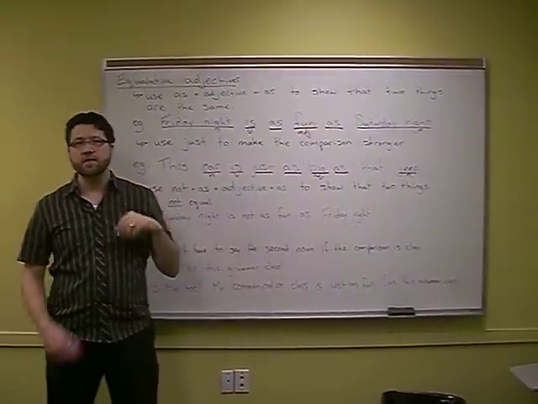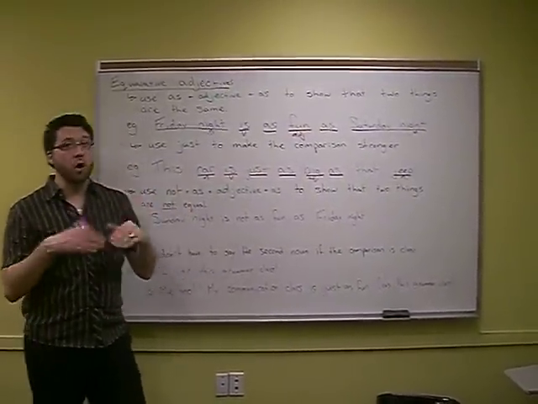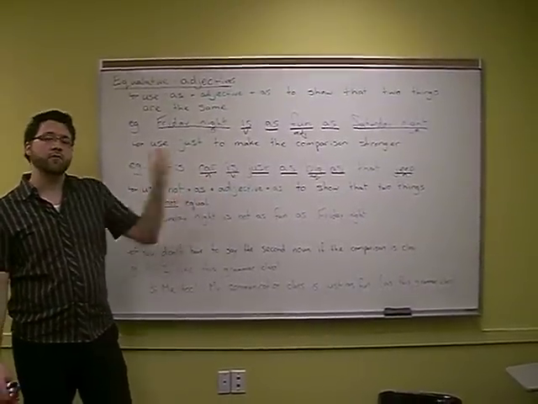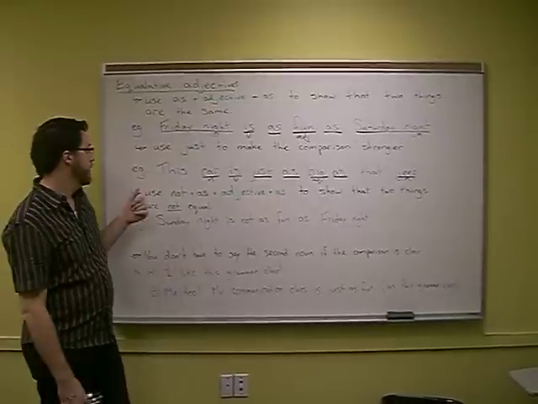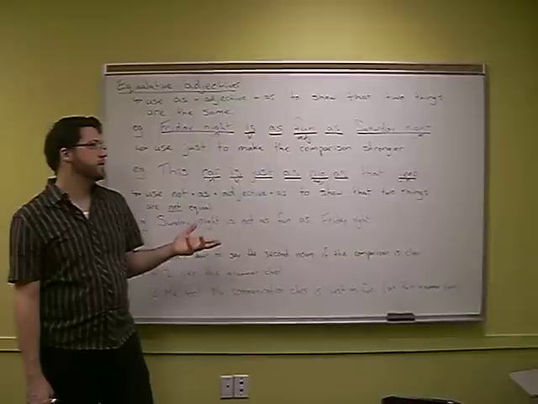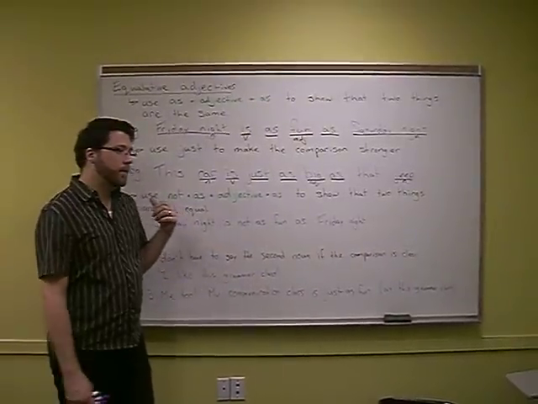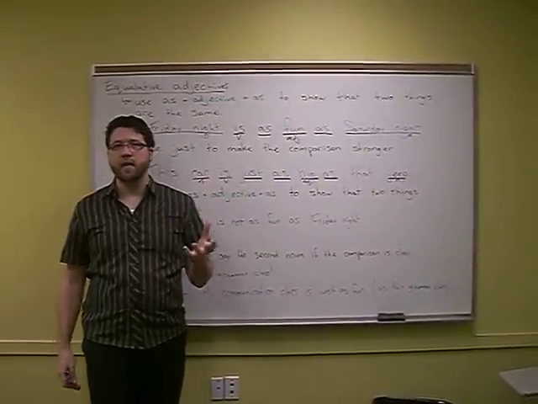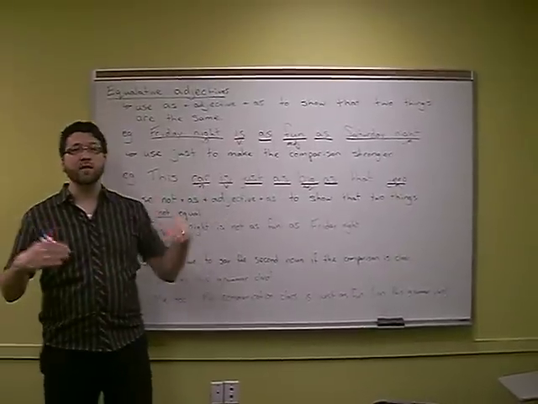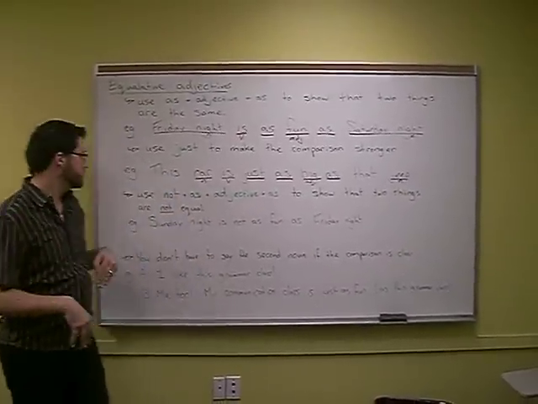If we want to say that two things are not equal, we just put not in front of the whole thing. So we say not as adjective as. And we usually don't say which one is more or less. This sentence just means they are not equal.